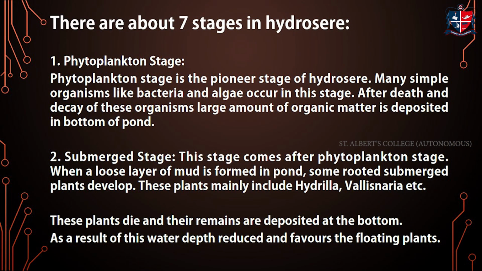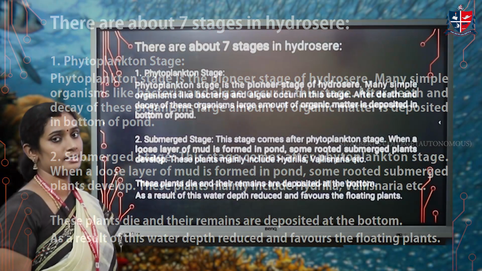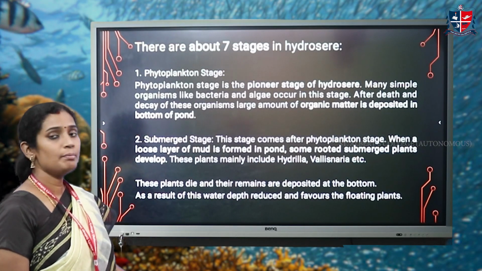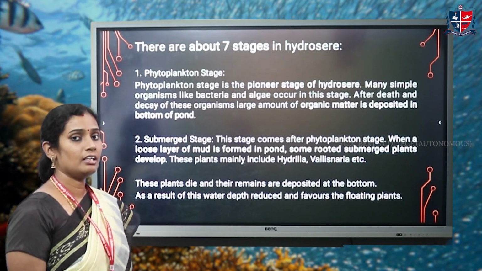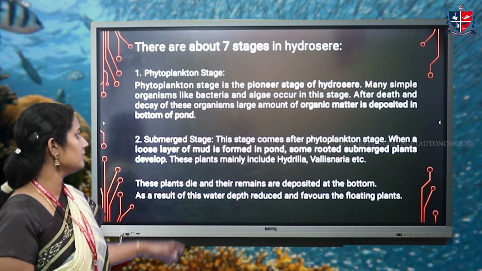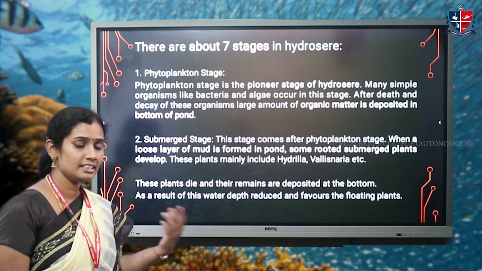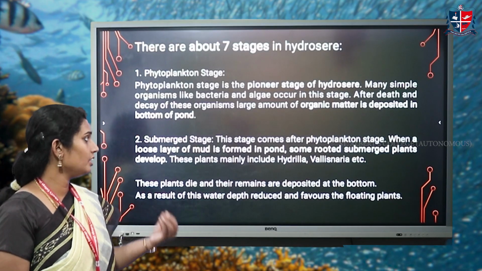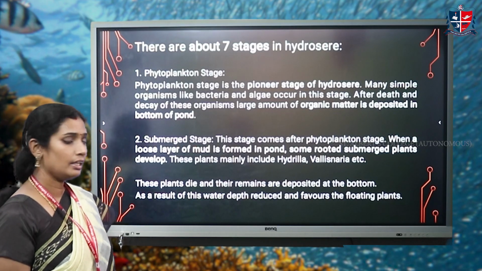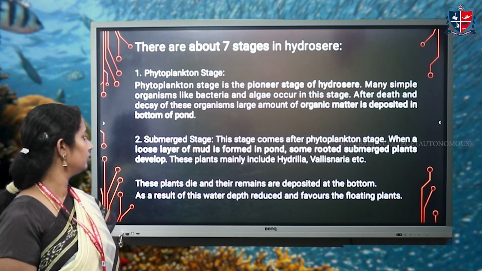First one, the phytoplankton stage. This is the pioneer stage. Many simple organisms such as bacteria, algae occur in this stage. And after the death and decay of these organisms, the organic matter settles down at the bottom of the pond.